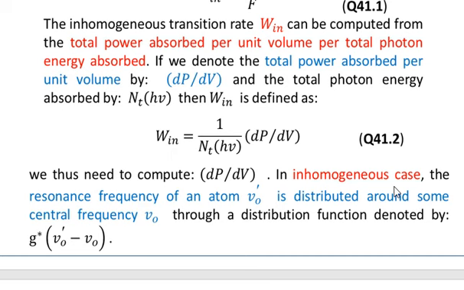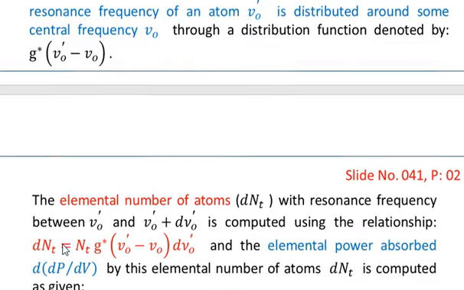In the inhomogeneous case, the resonance frequency of an atom, nu naught prime, is distributed around some central frequency nu naught through a distribution function denoted by G star of nu naught prime minus nu naught, where this star is actually the complex conjugate of G. So I shall be reading it as G star of nu naught prime minus nu naught. So you see that in the inhomogeneous case, the resonance frequency of an atom nu naught prime is distributed around some central frequency nu naught and is given by this distribution.